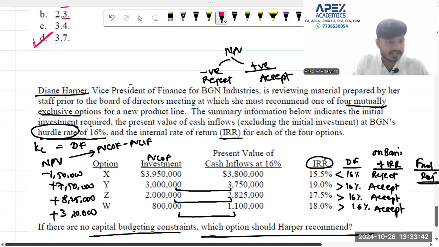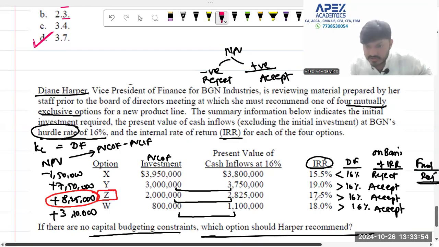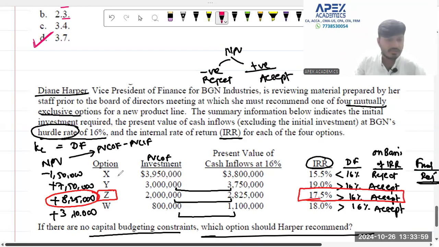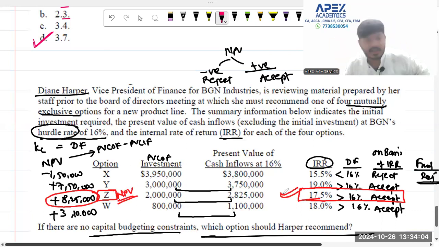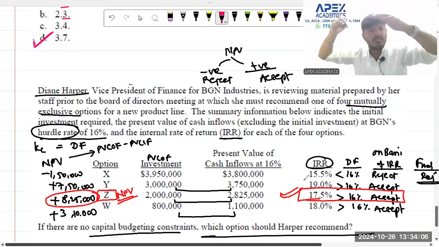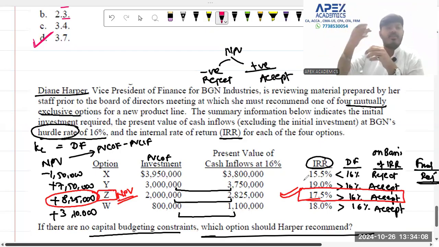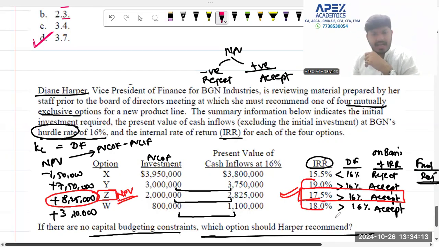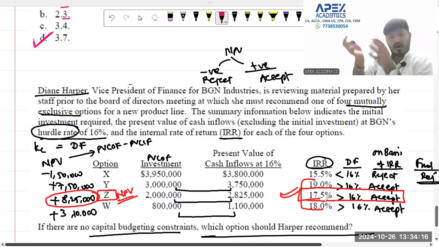My dear friends, here it can be clearly noticed that the highest NPV is 8 lakh 25,000. This project Z delivers the highest positive NPV of 8,25,000, and on the basis of IRR also it is an acceptable project. So on the basis of NPV, I will select Z, and Z has been selected on IRR basis as well. Since IRR was not able to finalize one answer for me, I had three options as far as IRR was concerned. So I selected all the three in IRR.